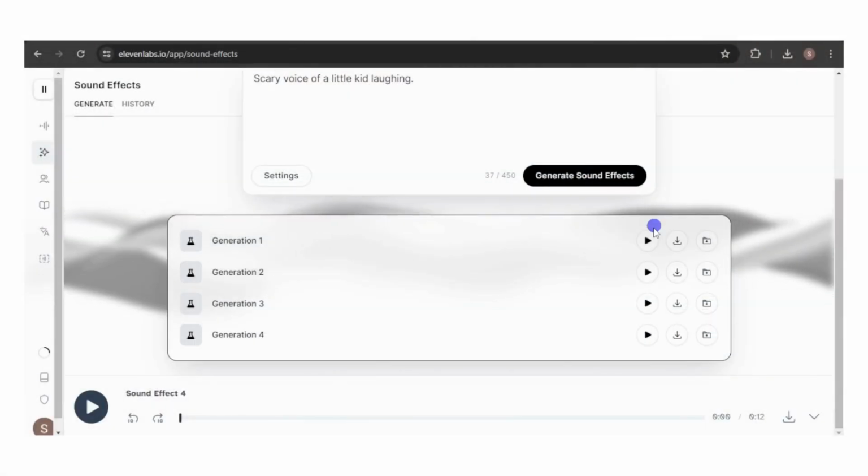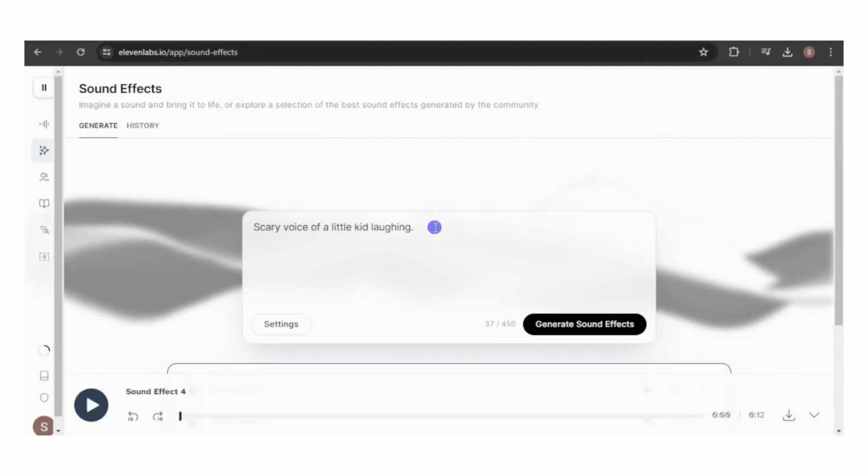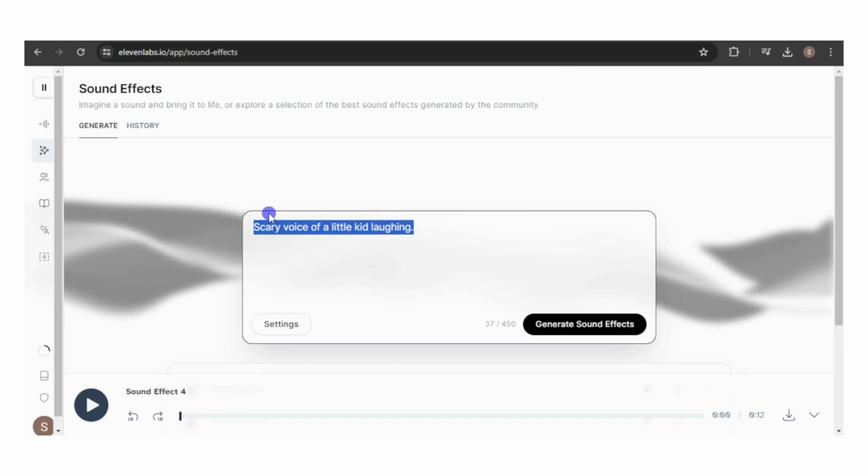And wow, these sound effects are exactly what I had in mind. They're perfect for instilling fear in someone watching a horror movie. And here are some additional sound effects I created.